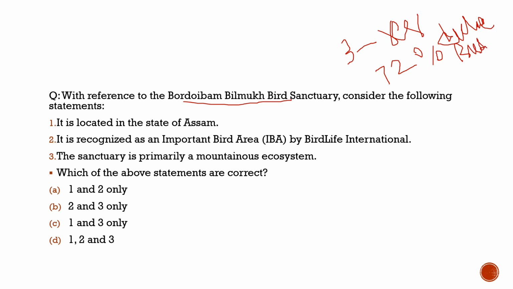The reason which they cited for this decline of bird species in this particular region is overfishing. Overfishing is one of the reasons. By overfishing, there is no food available for the birds to eat. Birds usually come for that. And also there is too much harvesting of aquatic plants.